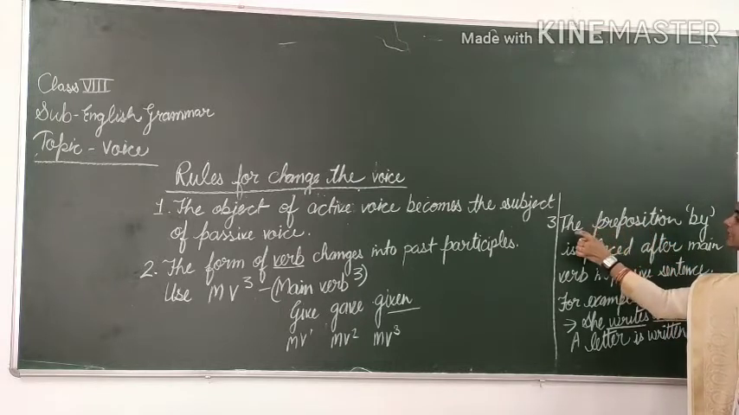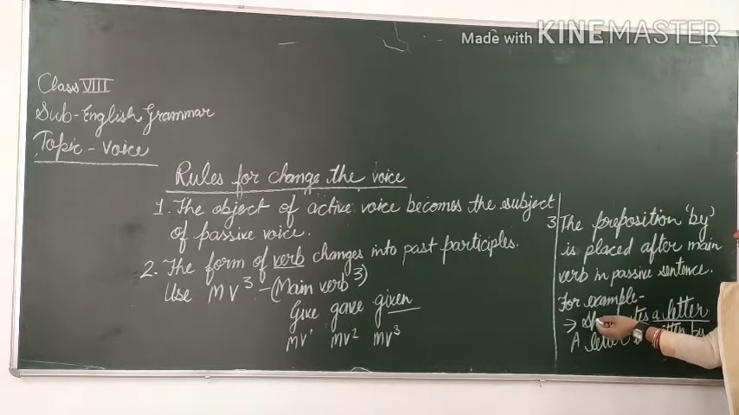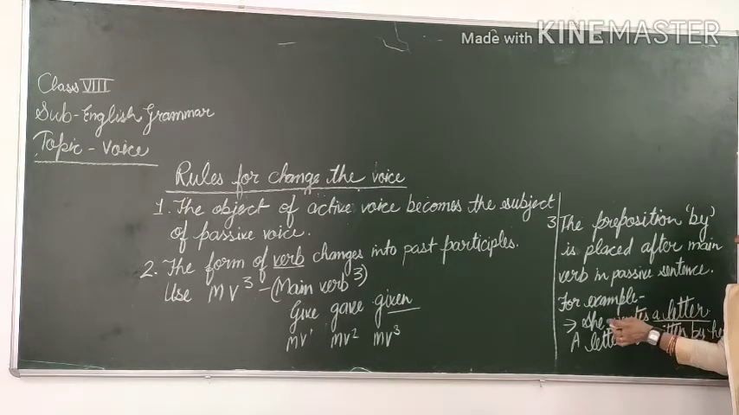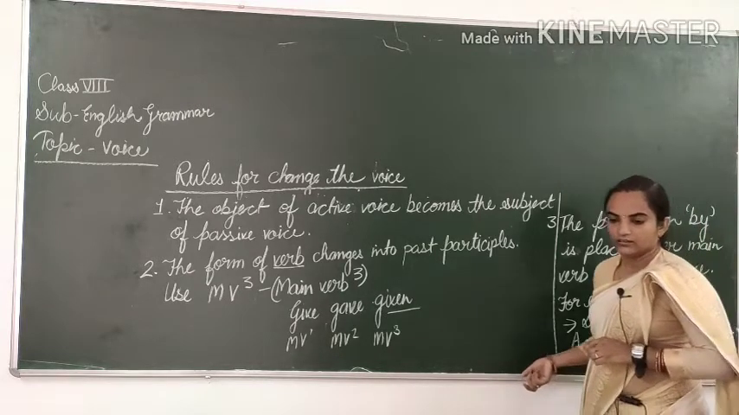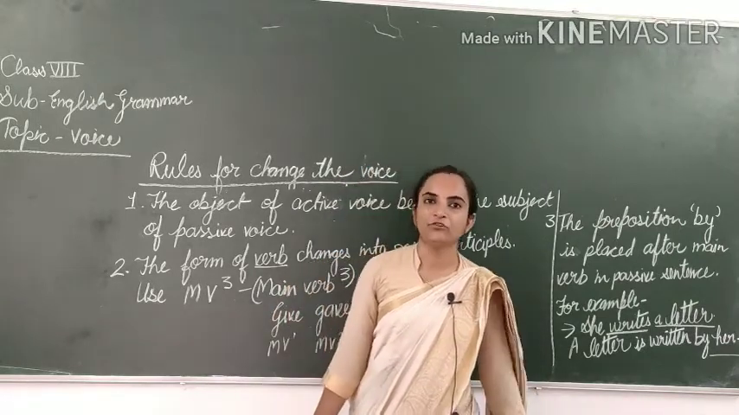Now rule number 3. The preposition by is placed after the main verb. That is your main verb, and then after the main verb you will write the preposition by, and then after that you will write the object of the passive voice sentence. She will be changed into her. A letter is written by her. Now we will learn the change of pronouns for passive voice. Have a look.